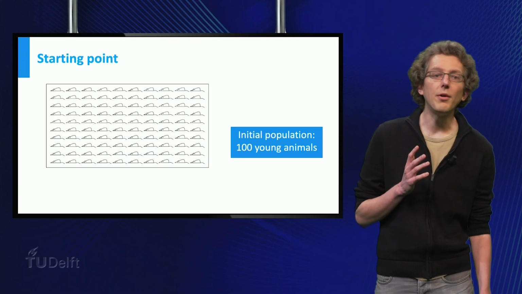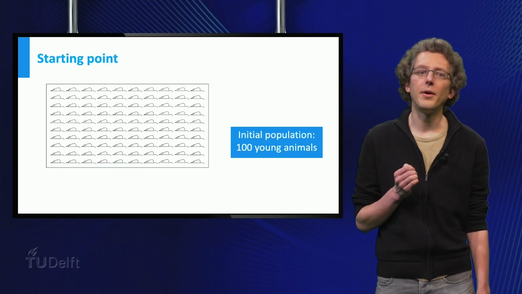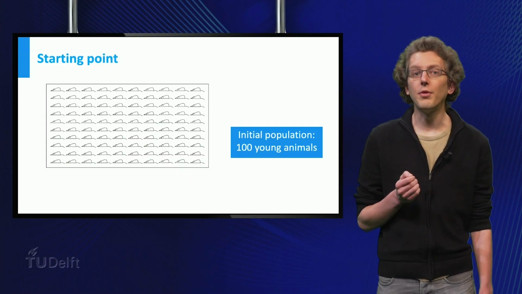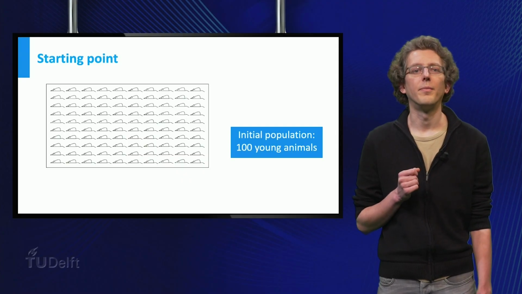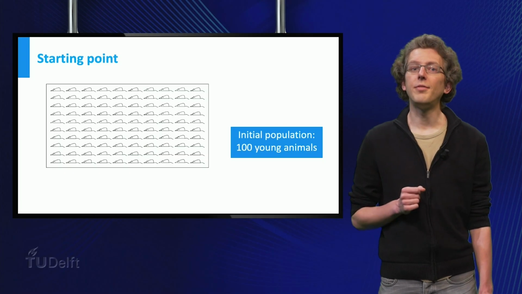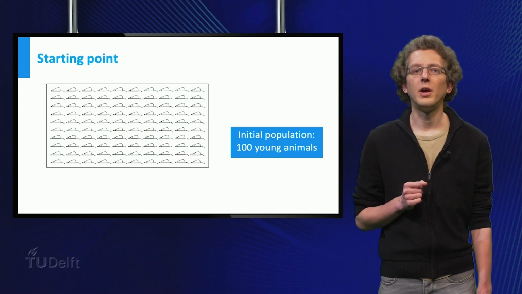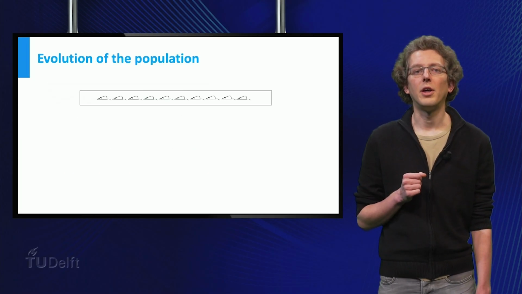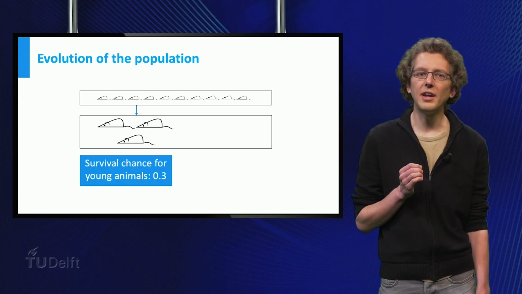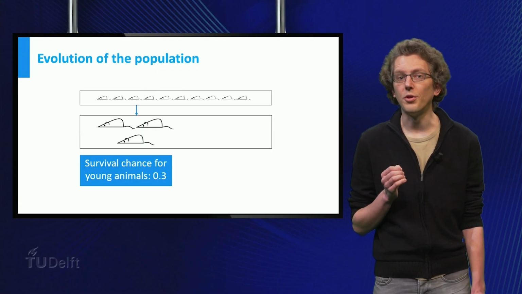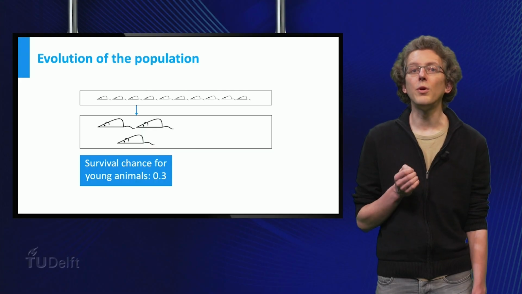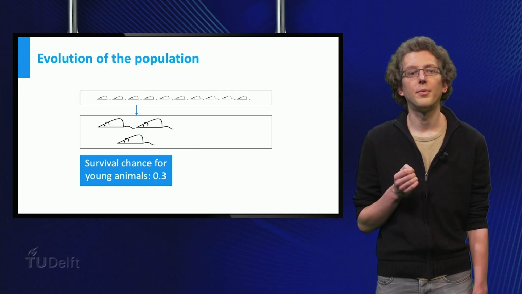Well, the mice will obviously get older, and some of them will die. But they will also produce offspring. These fertility and survival rates will depend on the age of the animal. Let's give some numbers. We will call a mouse young if it is less than 1 year old. Here you see 10 young mice. They all have a survival chance of 30%. So, out of every 10 mice we see at a certain time, on average 3 will survive until next year. Obviously by then they will be at least 1 year old, so we will then count them as adults.